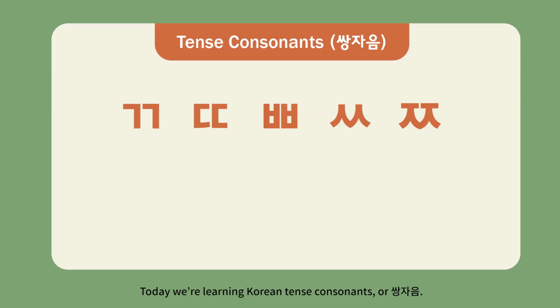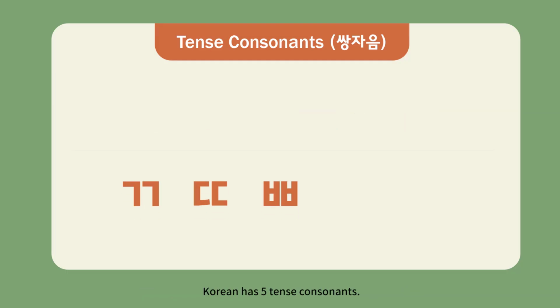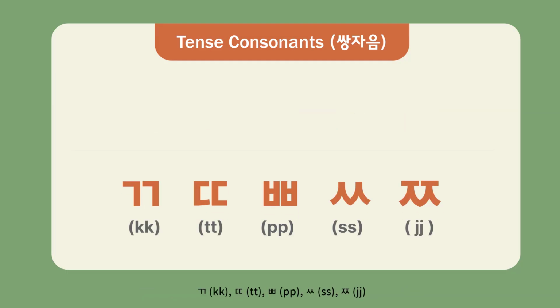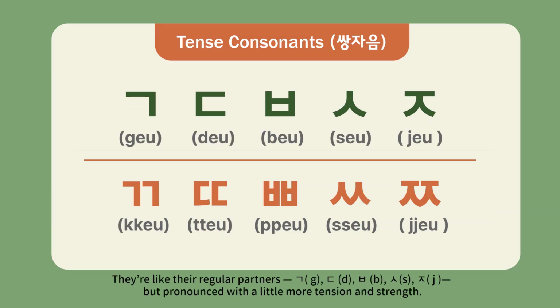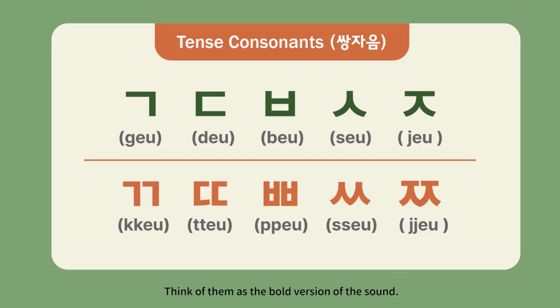Today we're learning Korean tense consonants, or songchom. Let's jump in. Korean has 5 tense consonants: 끄, 뜨, 푸, 스, 츠. They're like their regular partners ku, tu, pu, su, chu, but pronounced with a little more tension and strength. Think of them as the bold version of the sound.